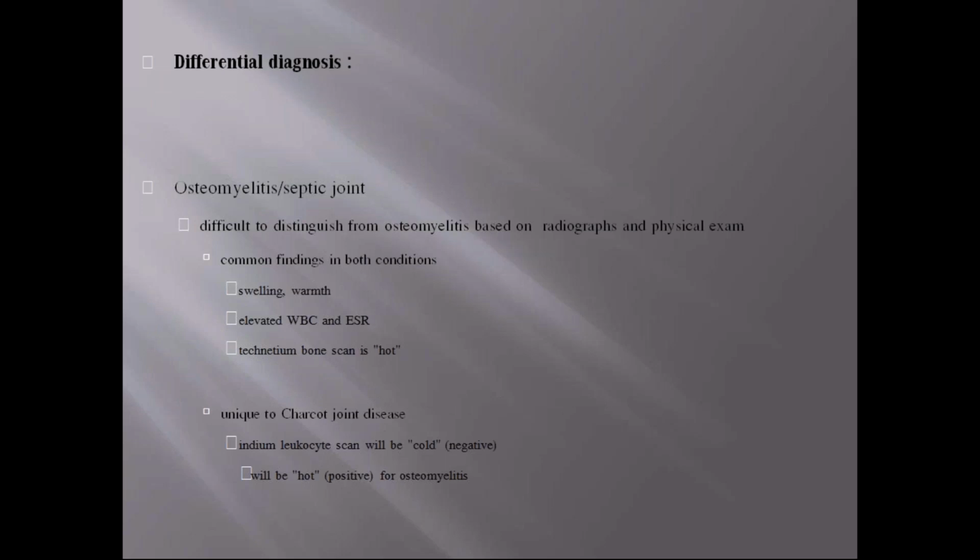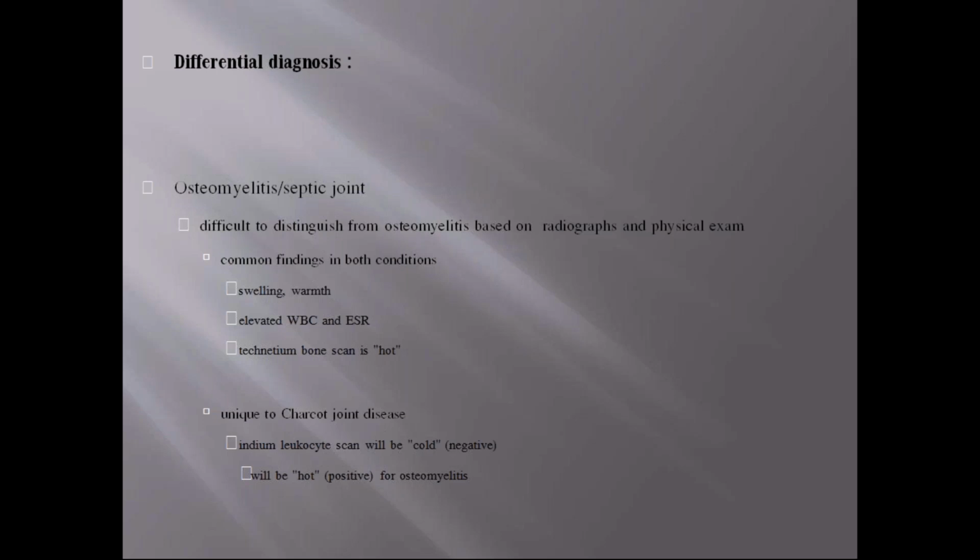And in labs, we have to go for lab studies. ESR and WBC are elevated because there is inflammation, and so it is also difficult to differentiate from osteomyelitis. And coming to histology, there is synovial hypertrophy and detritic synovitis, that is, cartilage and bone are distributed in the synovium. Because of the destruction, the bone is scattered everywhere, so the cartilage and bone are seen even in the synovium. And coming to the differential diagnosis, this is important. We cannot differentiate between osteomyelitis and Charcot's purely by physical examination.